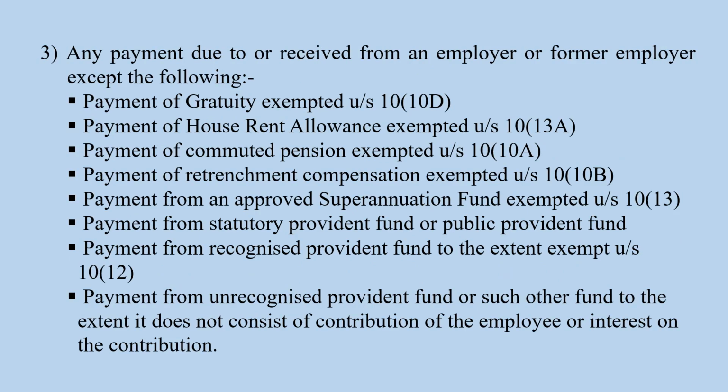Now let us see what are exceptions, that is what is not included in the concept of profit in lieu of salary. So any payment of gratuity which is exempted under section 10(10)(d), which is paid by the employer or the former employer to an employee, will not be considered as profit in lieu of salary. Similarly, payment of house rent allowance exempted under section 10(13)(a), then payment of commuted pension exempted under section 10(10)(a), payment of retrenchment compensation exempted under section 10(10)(b), payment from an approved superannuation fund exempted under section 10(13), or payment from